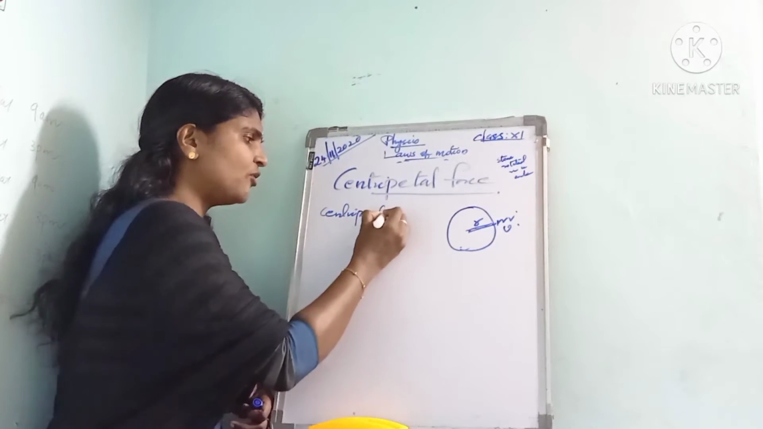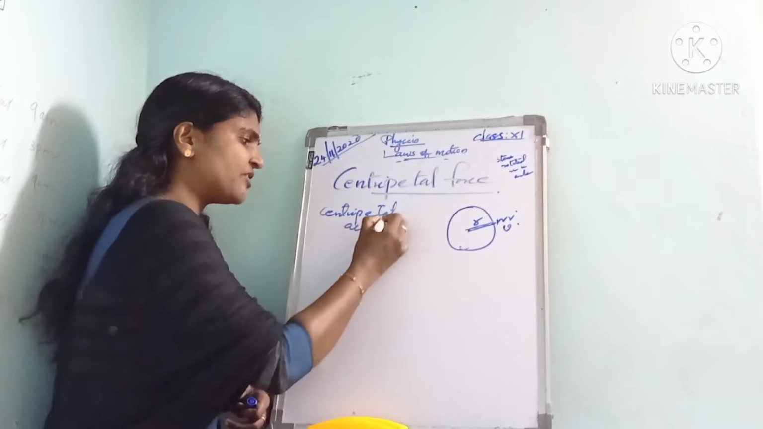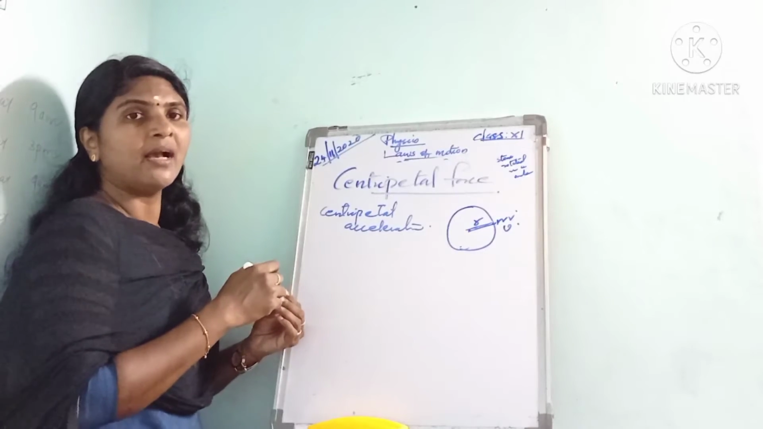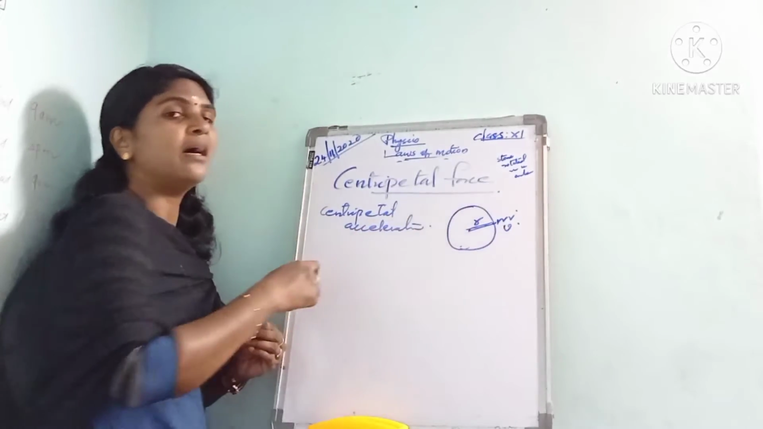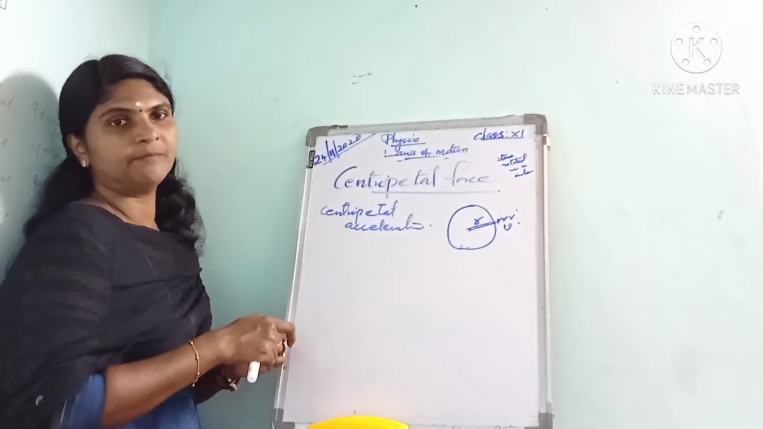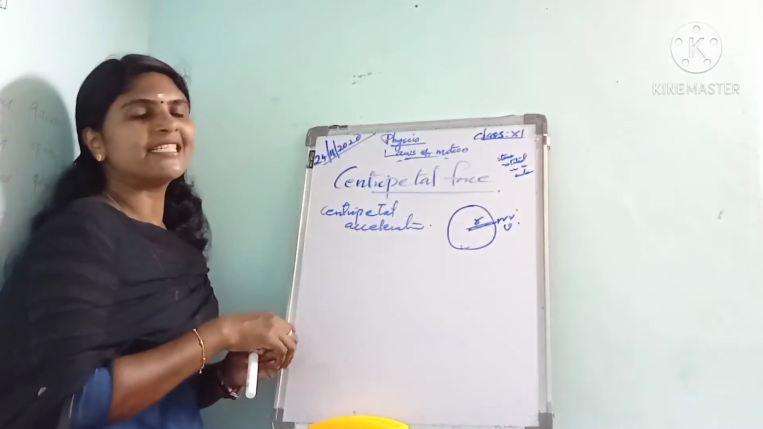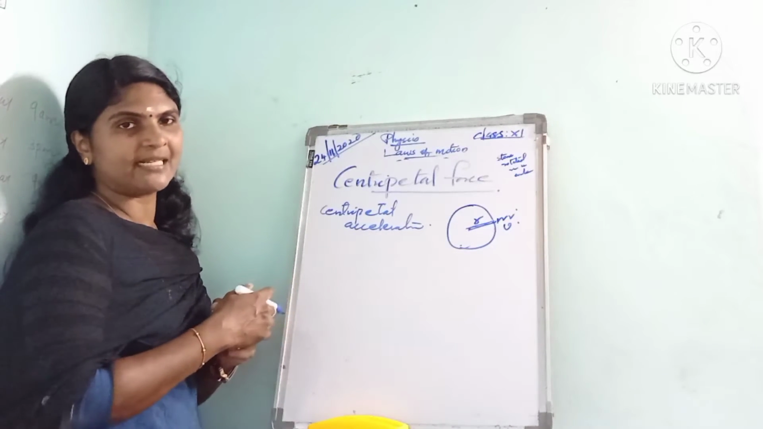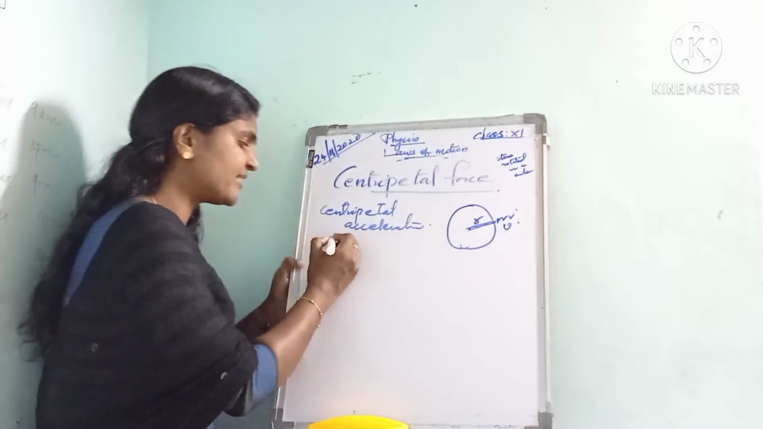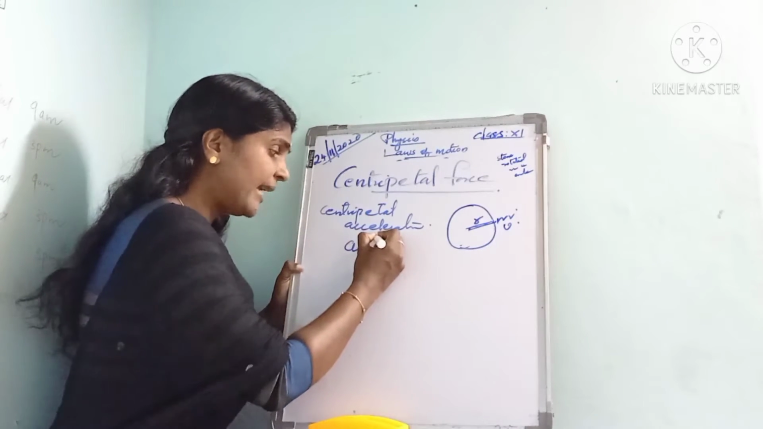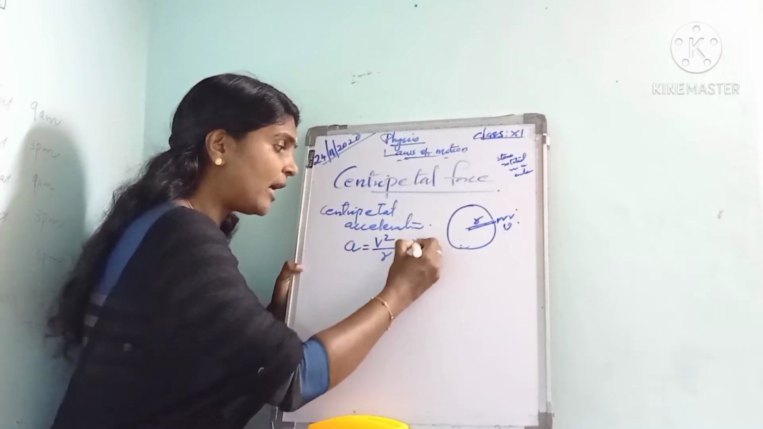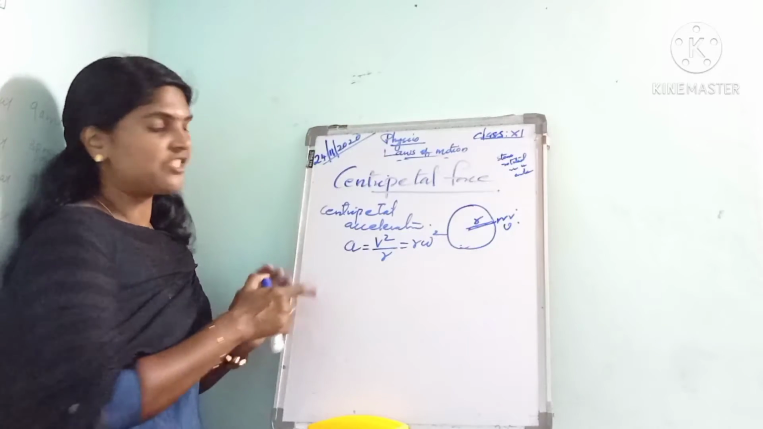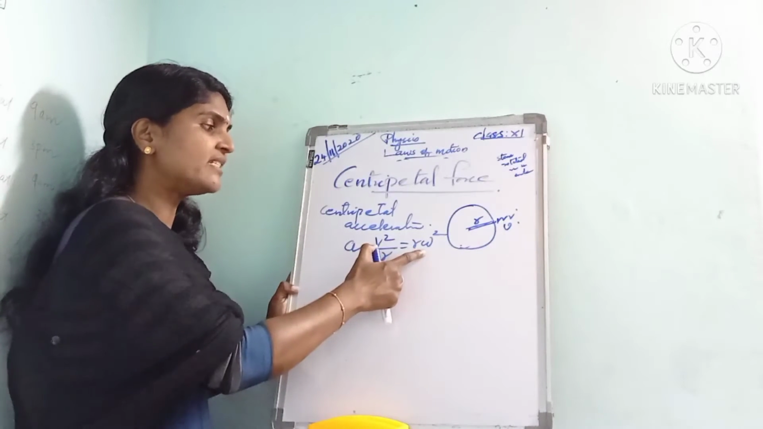This acceleration is called what? Centripetal acceleration. That is the acceleration produced on an object in uniform circular motion. You know the expression for centripetal acceleration; we have already learned it: a is equal to v square by r or r omega square.